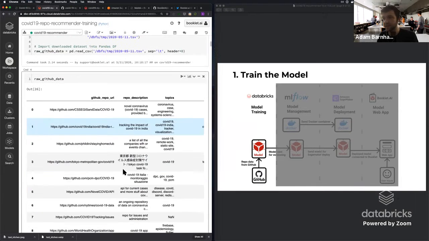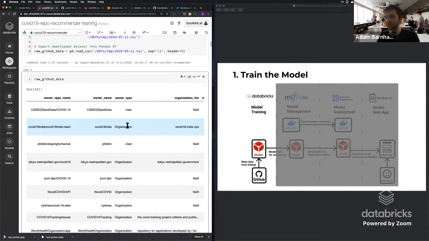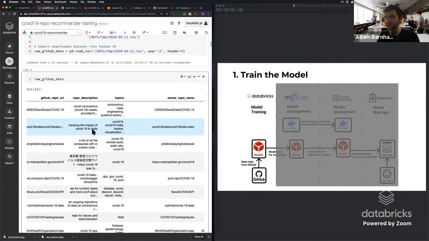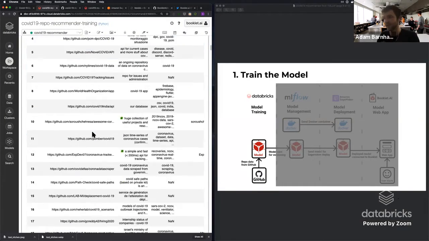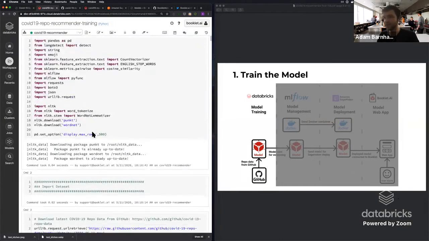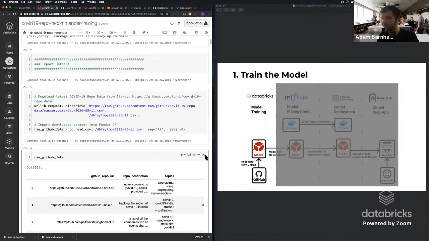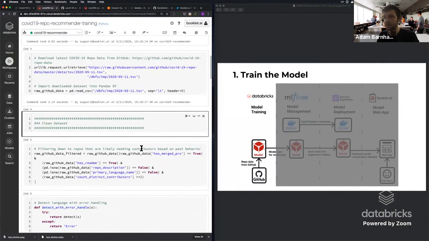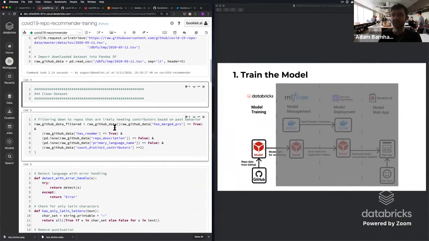So we can see that now, that very similar data set to what we had inside of GitHub. We can see that we have all the different topics and information that we need here. So what's next? As with all data science projects, I'm just gonna go ahead and remove this cell. As with all data science projects, we have a lot of data cleaning to do.